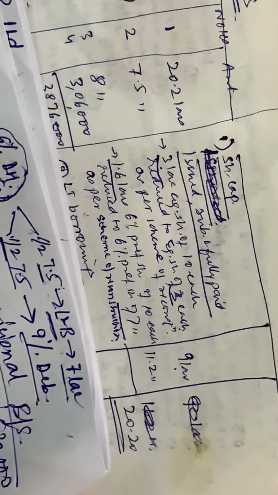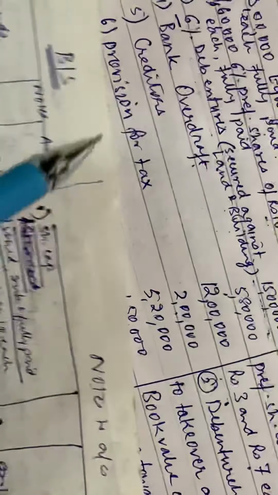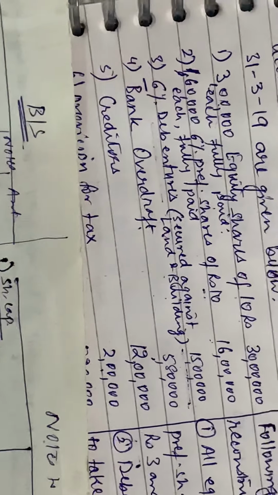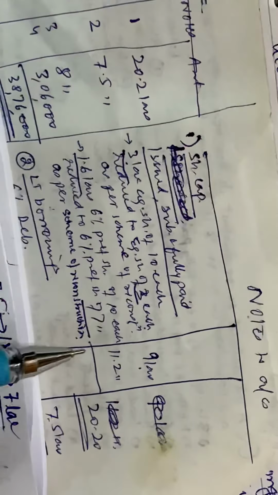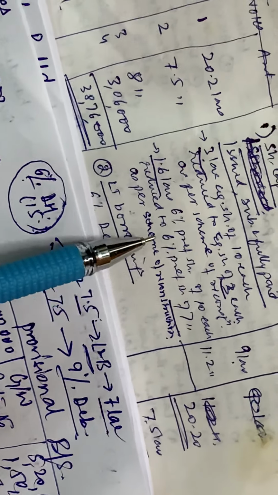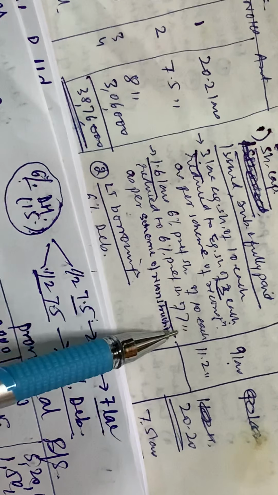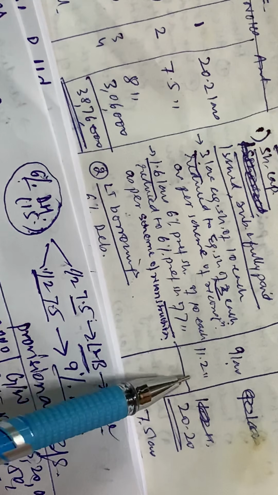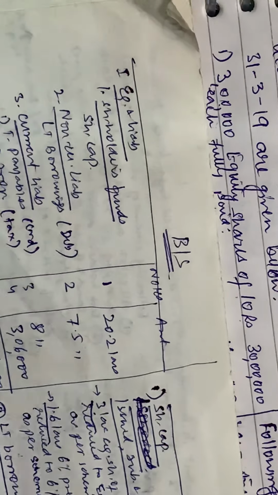And similarly, with your preference shares, you had 1,60,000 6% preference shares of 10 each, which will now be converted to 7. So this is 1,60,000 6% preference shares of 10 each reduced to 6% preference shares of 7 each as per the scheme of reconstruction. This comes out to be 11,20,000. This becomes 20,20,000.